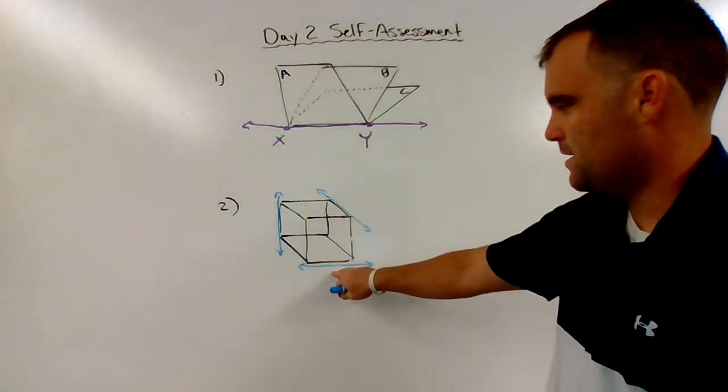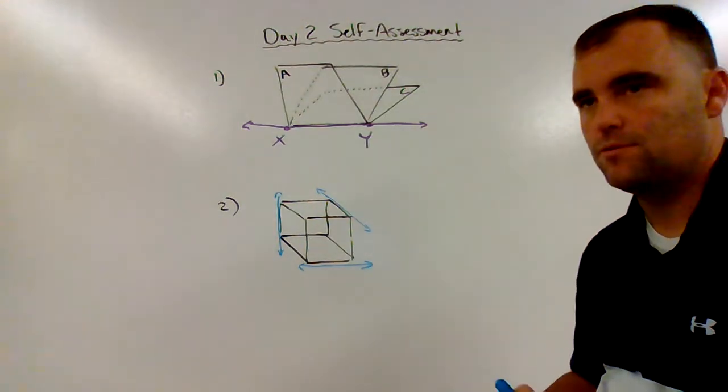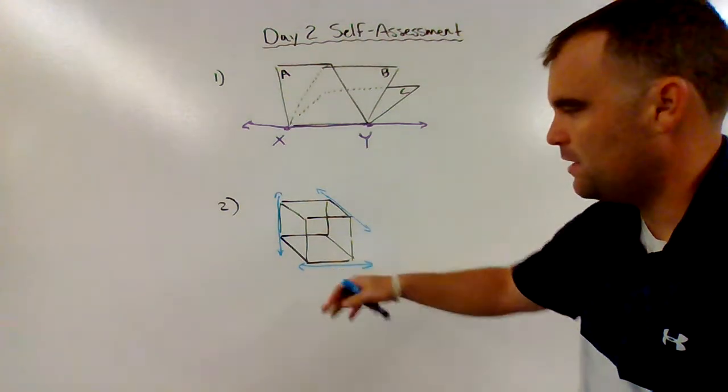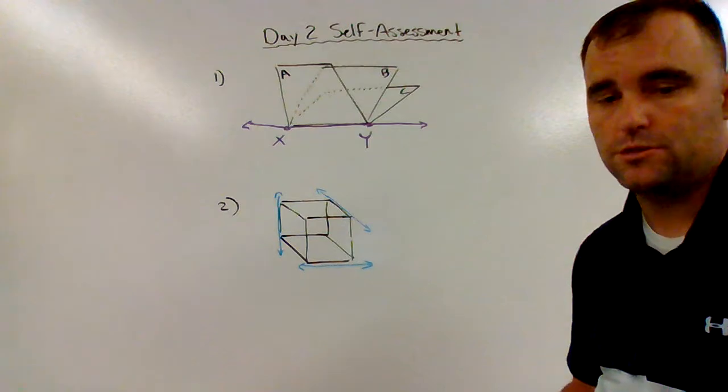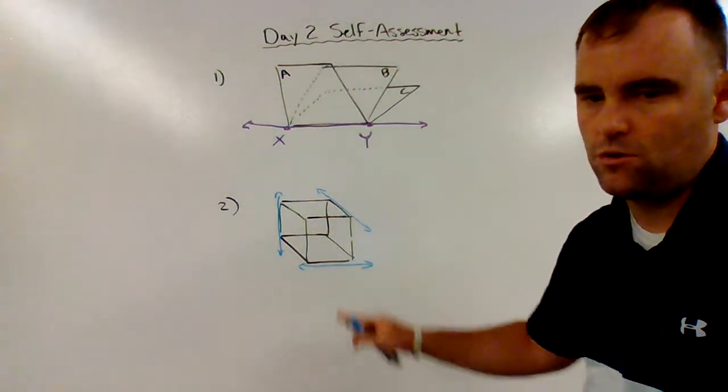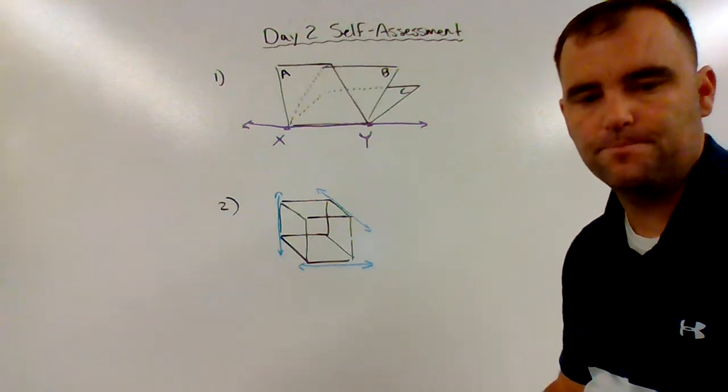Okay, now, once again, they're not parallel, and you would think, okay, well, if they're not parallel, then they're going to intersect. But in this case, they are not parallel, and in that 3-dimensional space, they're also never going to intersect. This is just one possible answer. There are multiple options here.